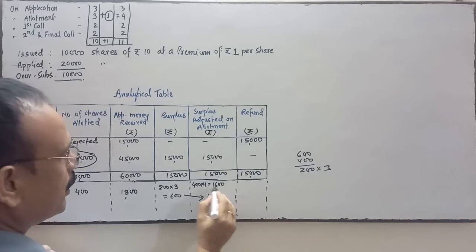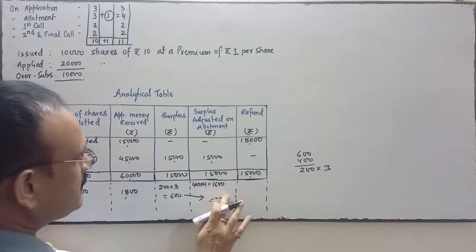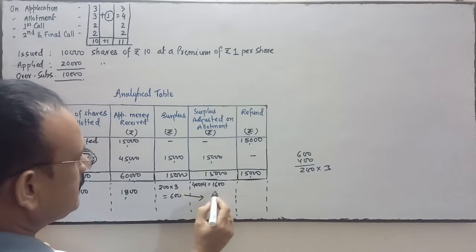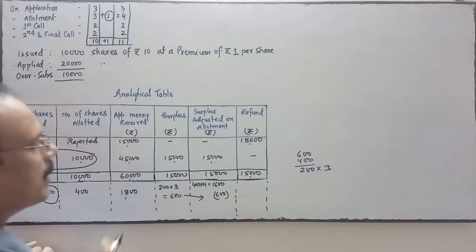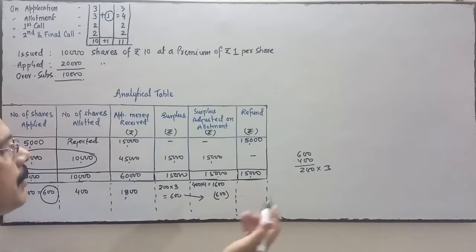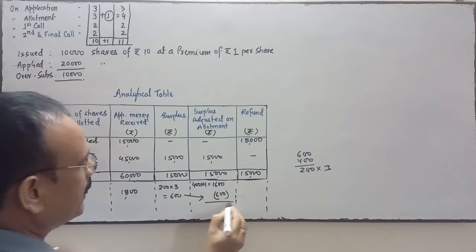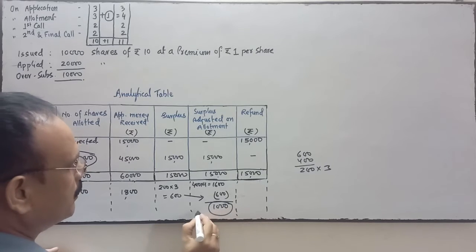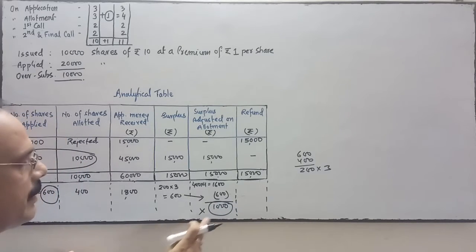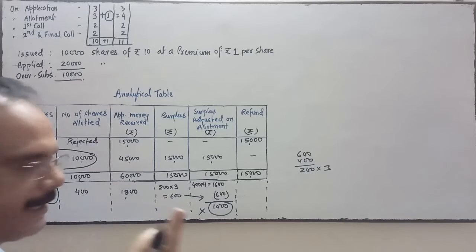1600 is the allotment money due. From this 1600, this 600 will be adjusted because they have paid extra money on application. That will be adjusted on allotment. So on allotment, the shareholder didn't pay this much amount. So this is the calls in arrear. 1000 is the calls in arrear.